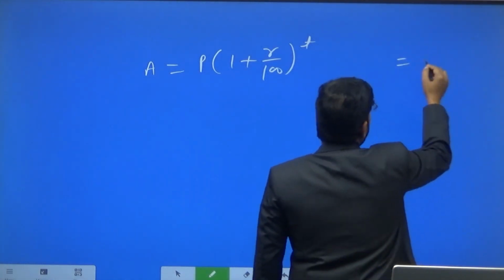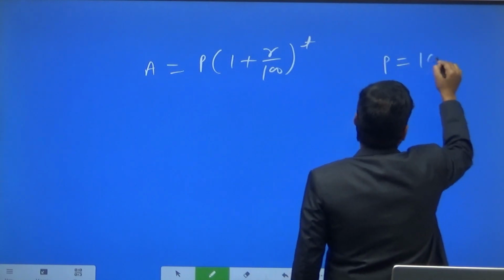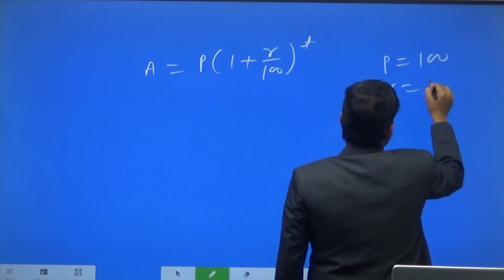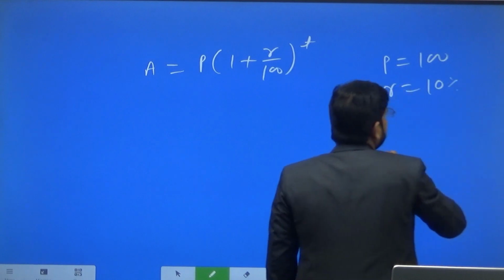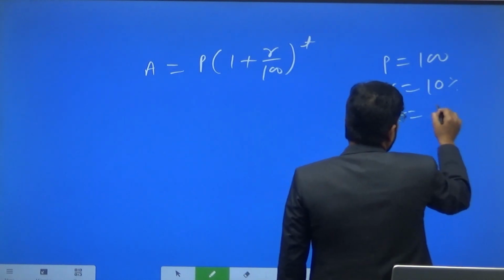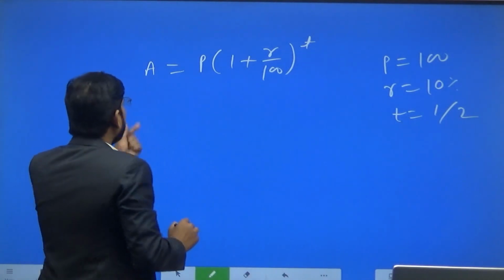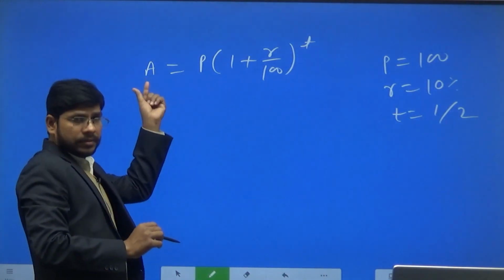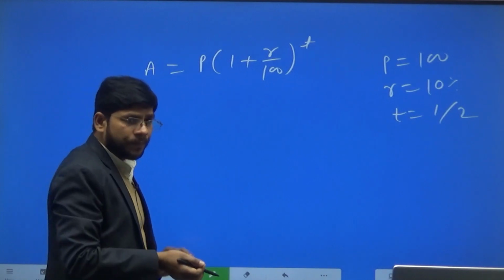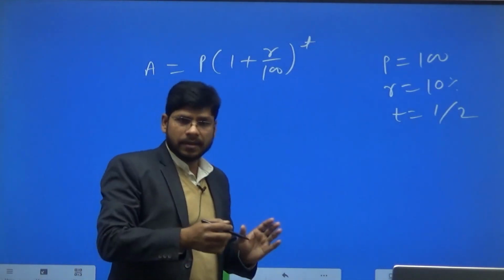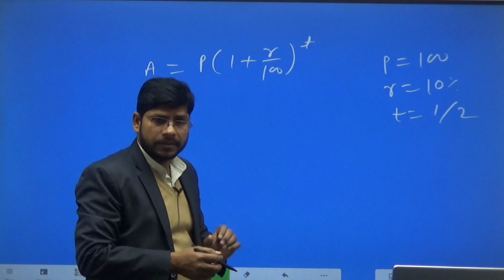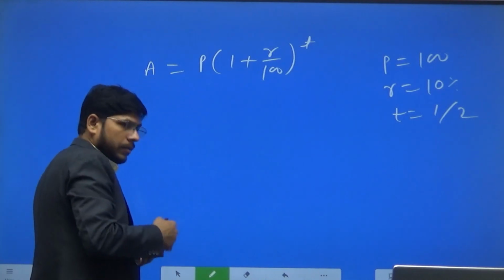The sum of money, the value of P, is 100 rupees, the rate of interest is 10%, and time is 1 year or 2 years. So from here, this is the amount that I have to return to you at the end of 1 year or at the end of the second year.